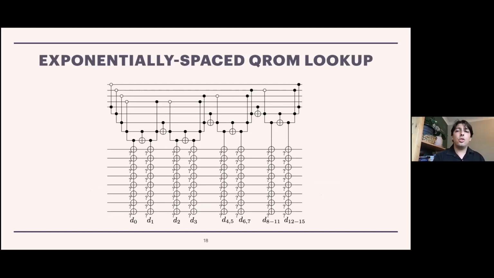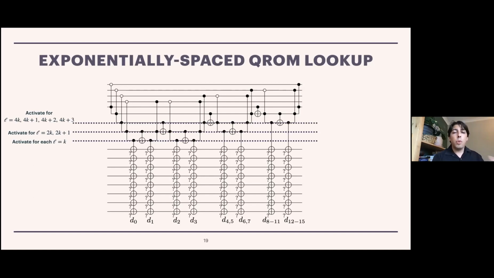So the idea is to look up from the QROM, not for each possible index L equals 0, L equals 1 up to, in this case, L equals 15, but we're only going to look up for L equals 0, 1, 2, 3, 4, 6, 8, and 12. And the way this works and the way it's saving Toffolis is that the bottom line over here corresponds to the original diagram, where again, the C naughts at the bottom of these Gidney elbows are iterating the value of L by 1.